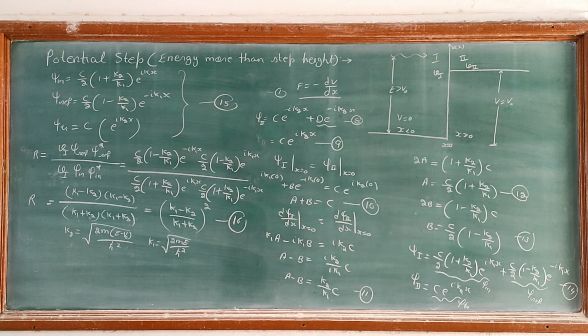So k1 is equal to k2 only if V0 is equal to 0. So the reflection will be 0 only if V0 is equal to 0. That means in region 2 V0 is 0. Therefore there must be some reflection even when E is greater than V0. This is in contrast to classical mechanics, where R is equal to 0 for E greater than V0.